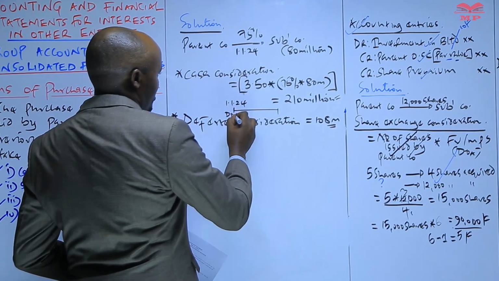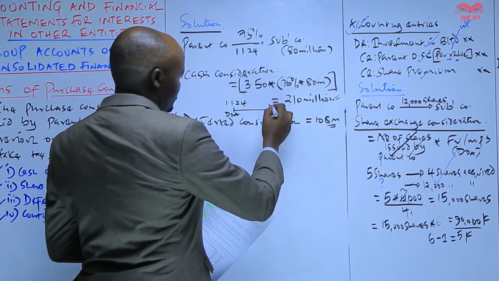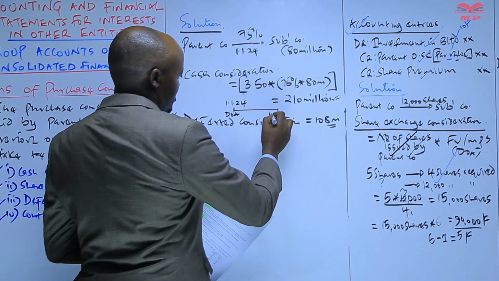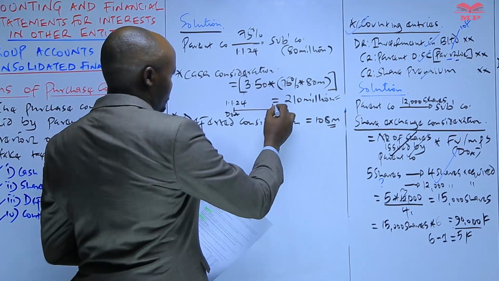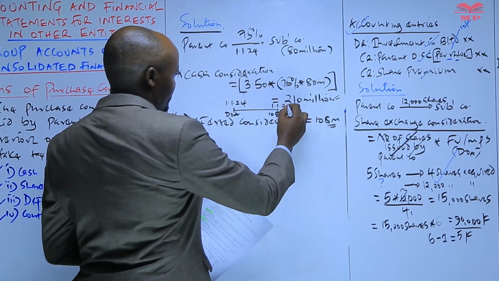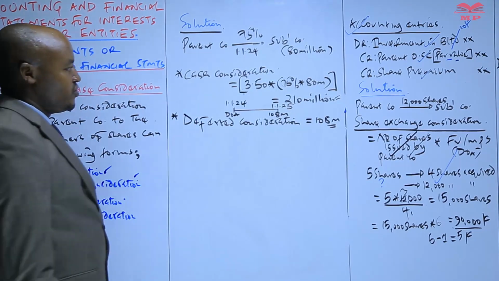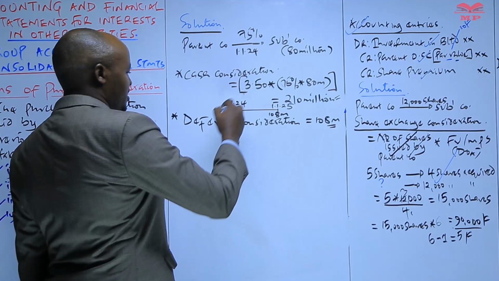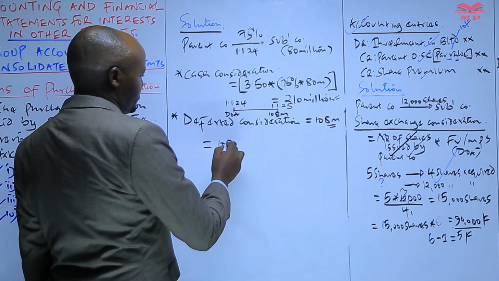That is the date of acquisition. And then you're told that this 108 million will be paid on which date? It will be paid on 1st of January 2025. Basically, that will be paid after 1 year. So what we need to do, we need to discount it. We need to get its present value. So how do we get the present value of this 108 million?